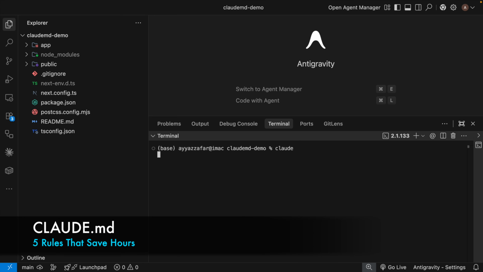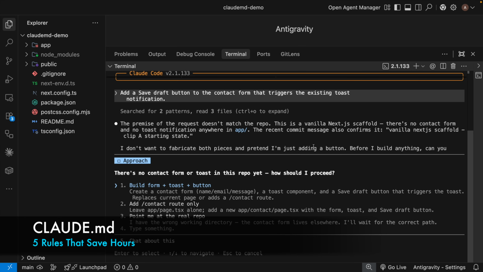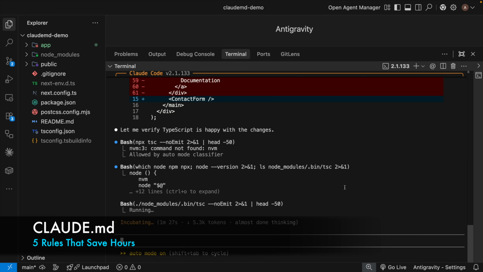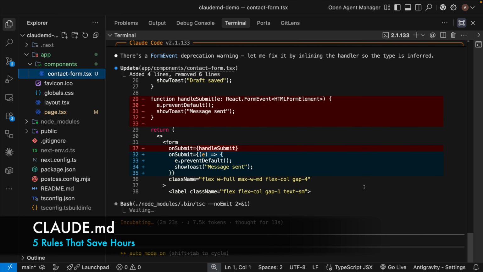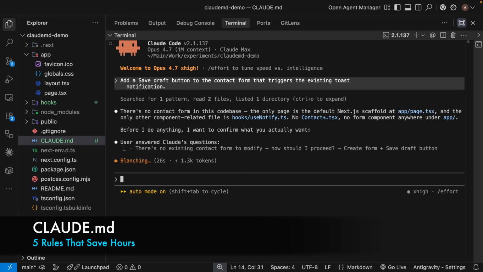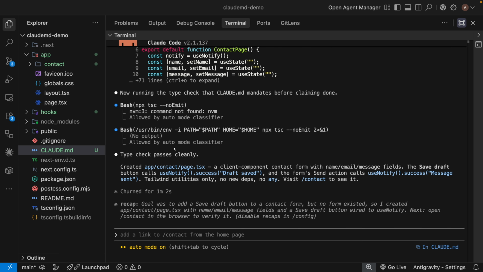Same prompt, same project, same Claude Code. The only difference is one file. Watch what happens. Same task, completely different result. Without the file, Claude makes its own choices. With the file, Claude follows mine. In the next 4 minutes, I'll show you the file behind the difference and the 5 rules I keep in every single one of mine.